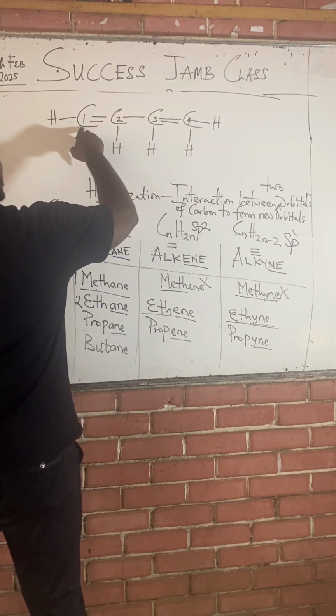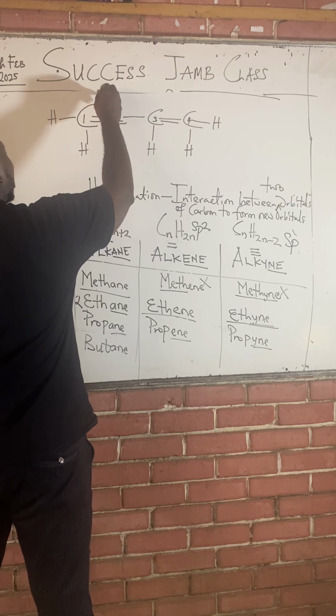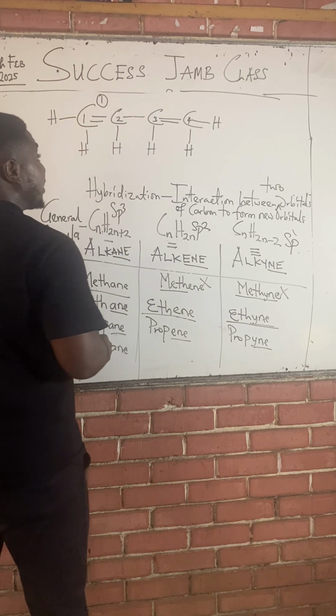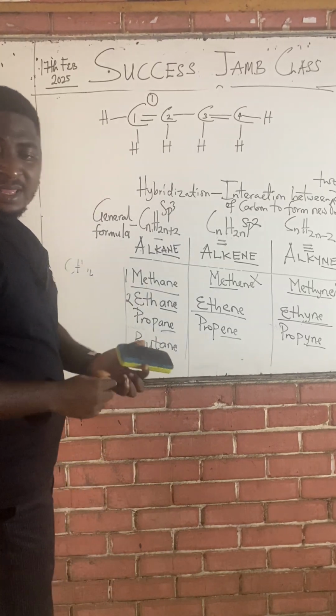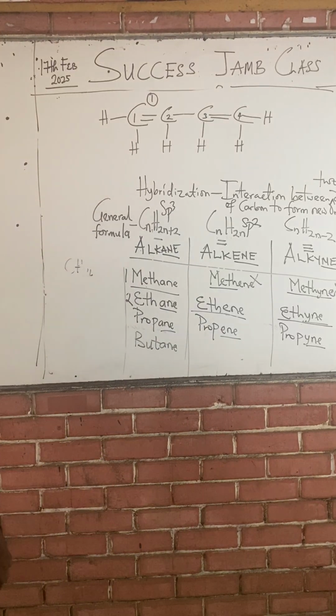Class, there's a double bond between carbon 1 and 2. We ascribe it to 1. Class, anytime we are naming organic compounds, we favor the lesser number. We favor the what? Lesser number. We favor the lesser number.